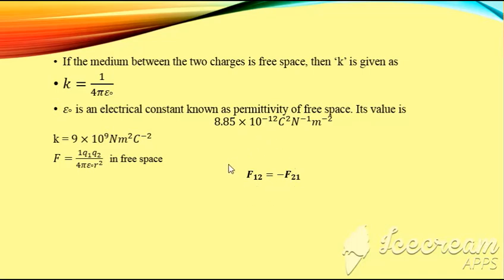According to this equation, you can see that F12 represents the force exerted on Q1 due to Q2, and F21 represents the force exerted on Q2 due to Q1. The minus sign indicates that these are opposite in direction. Equality shows that they are equal in magnitude, and the minus sign shows that they are opposite in direction.